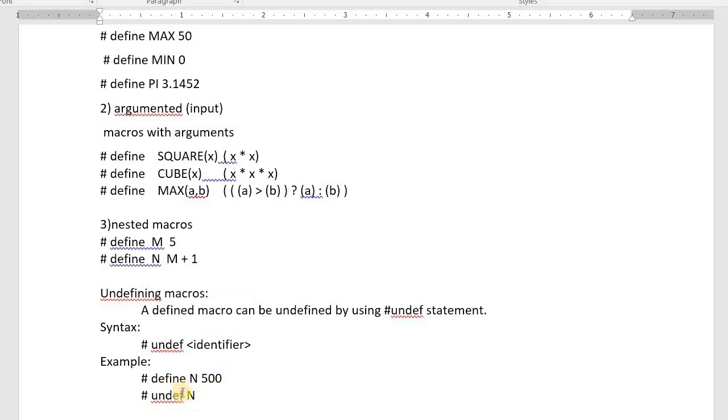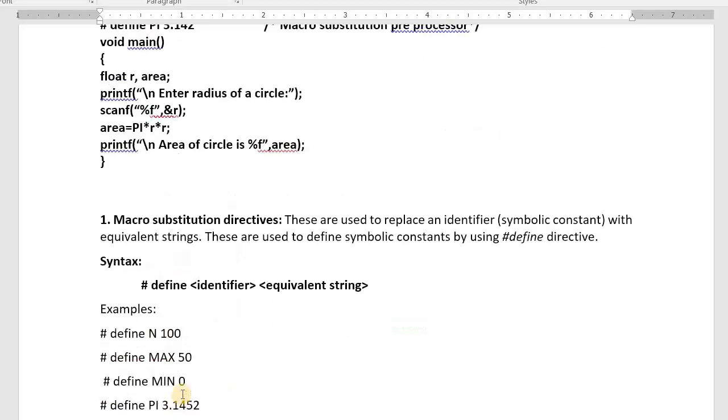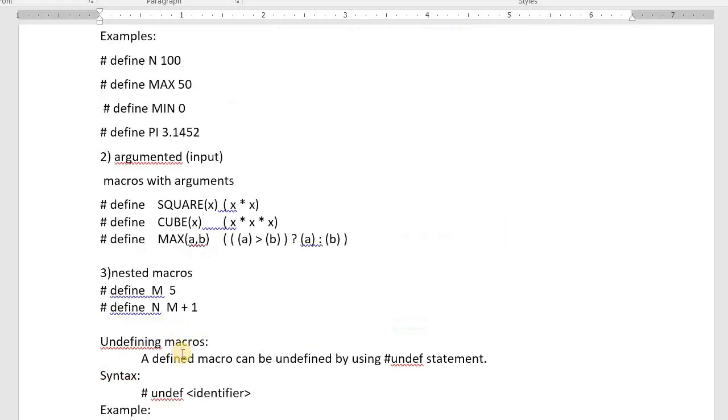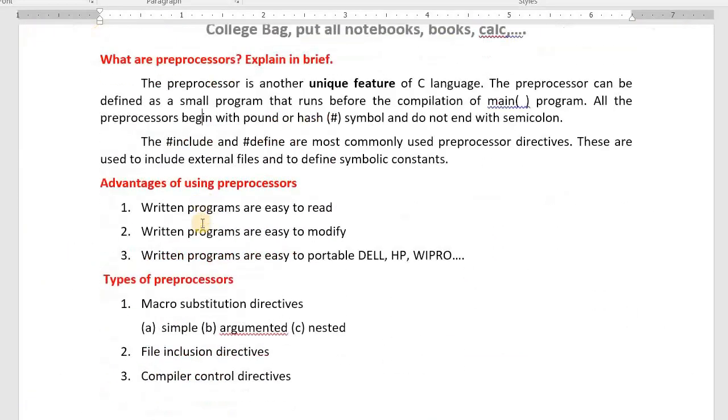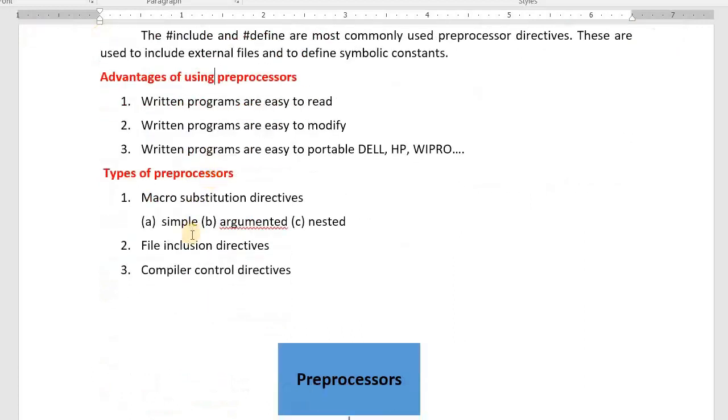I hope you understood. In the next class, I teach you file inclusion and compiler control directives. In today's class, I taught you what are preprocessors, what are the advantages, types of preprocessors. We studied simple, argumented and nested. In the next lecture video, I teach you file inclusion and compiler control. If you have any doubts, please ask. Thank you. Have a nice day.